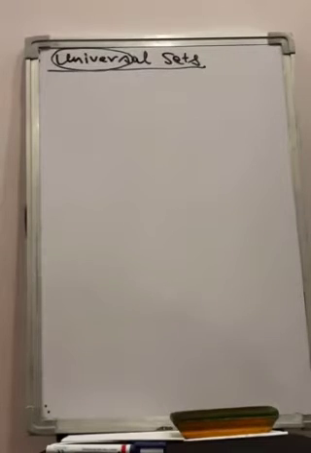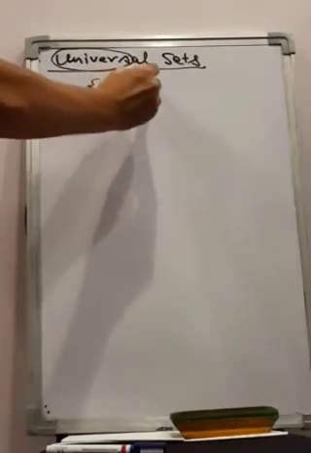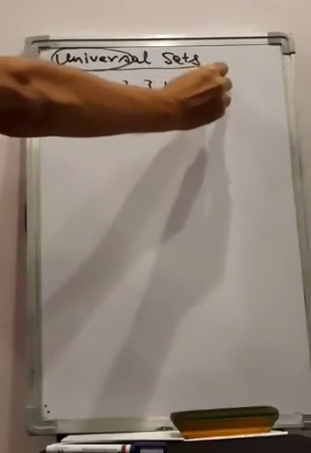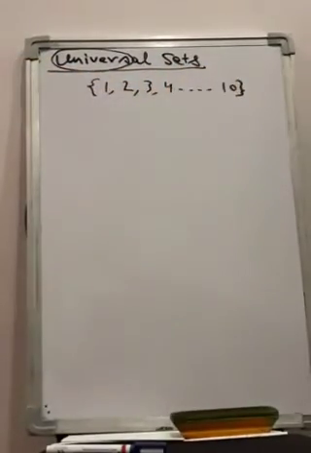Suppose we are talking about natural numbers, but you know natural numbers are infinite. So we may be talking about the first 10 natural numbers: 1, 2, 3, 4 till 10. So this is our universal set in a particular case.